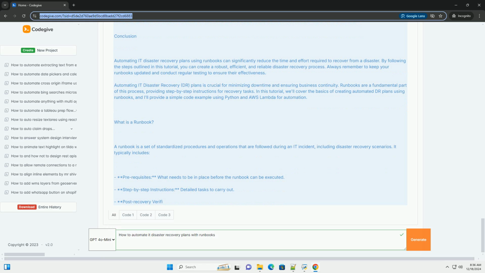Step 3, deploy the Lambda function. 1. Create a new Lambda function in the AWS Management Console. 2. Configure the Lambda function with the necessary IAM role that has permissions to manage EC2 instances and AMIs. 3. Copy the above code into the Lambda function's code editor. 4. Set the necessary environment variables or hardcode values, like instance IDs, as needed.